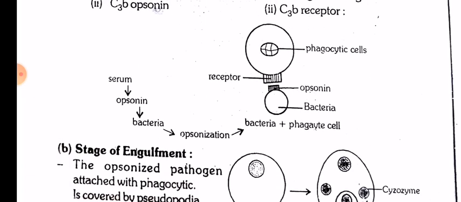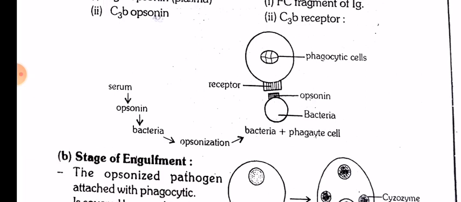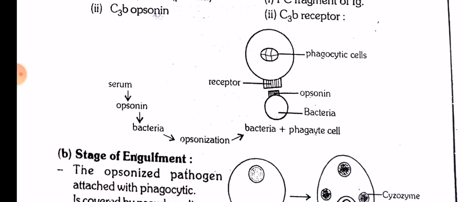So this is how it occurs in the serum. There is opsonin, which binds the bacteria, leading to opsonization of the bacteria. Then the process takes place, and we can see it in the diagram.